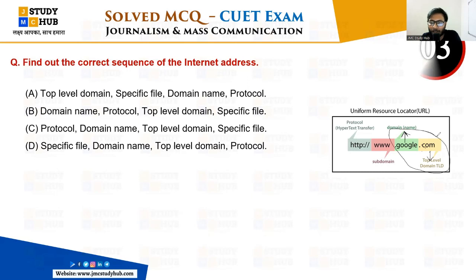सो ये दोनों क्लियर हो गया। Any domain name would be there, that is what it is called domain name, right? Name could be of anything or any companies which is having a website on their own name.